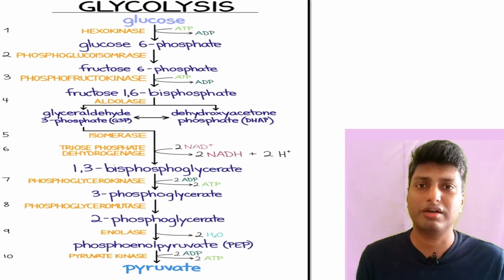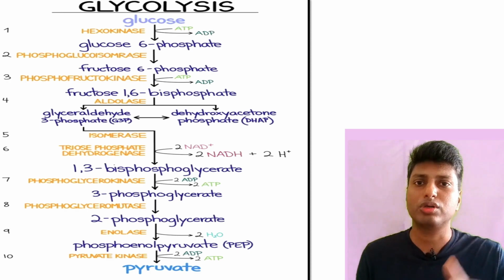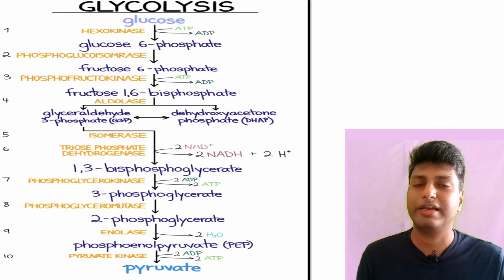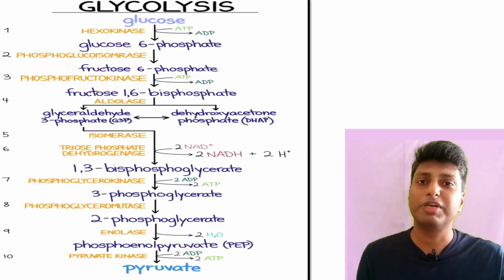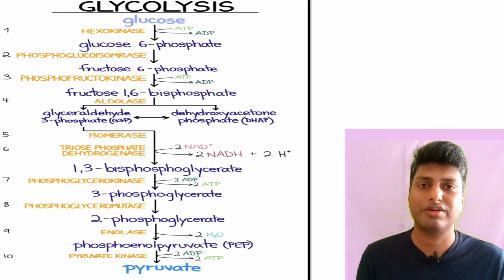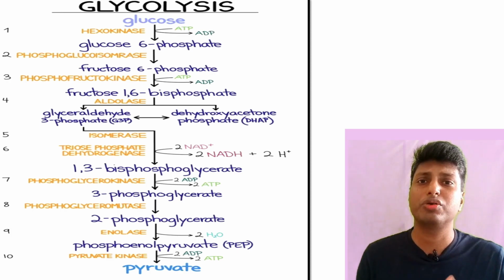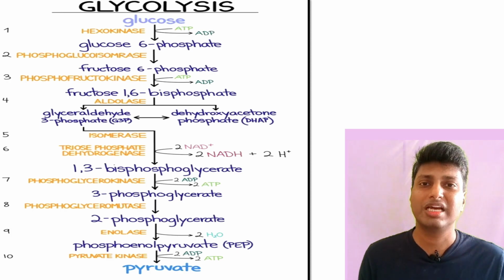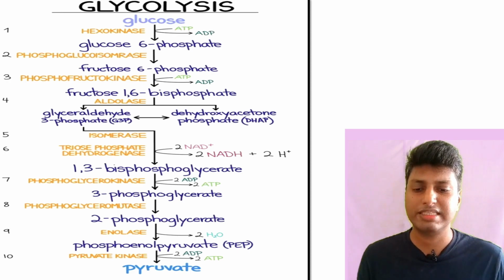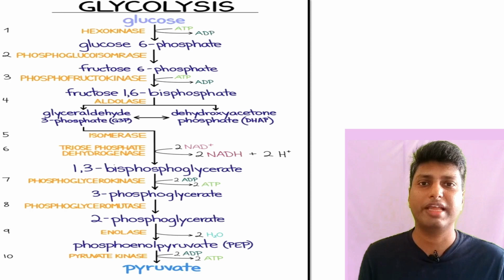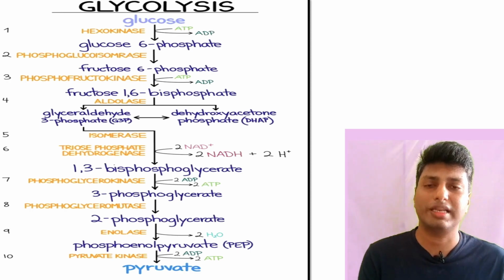Let's go on to the third step, in which fructose 6-phosphate gets further phosphorylated to fructose 1,6-bisphosphate. Again, a second phosphorylation reaction. In this reaction, 1 phosphate has been added, and can you guess who is going to donate the phosphate, dear students? Of course, again the ATP is going to donate the phosphate, and when it donates the phosphate, it gets converted into ADP. The enzyme which carries out this particular reaction is phosphofructokinase.